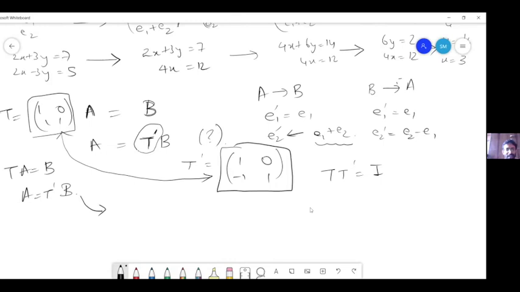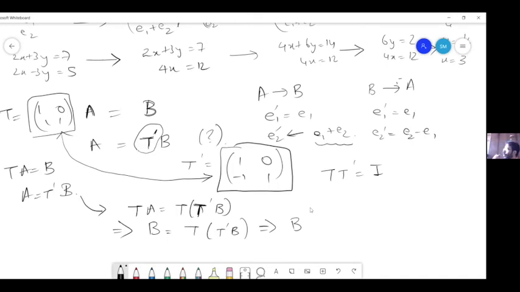So if you multiply T on both sides, then we have T A is equal to T times T dash B. Then we know that TA is equal to B, T into A is equal to B. So this will imply that T into T dash must be an identity matrix, because the right hand side is B. So now Sunil has made another assumption.